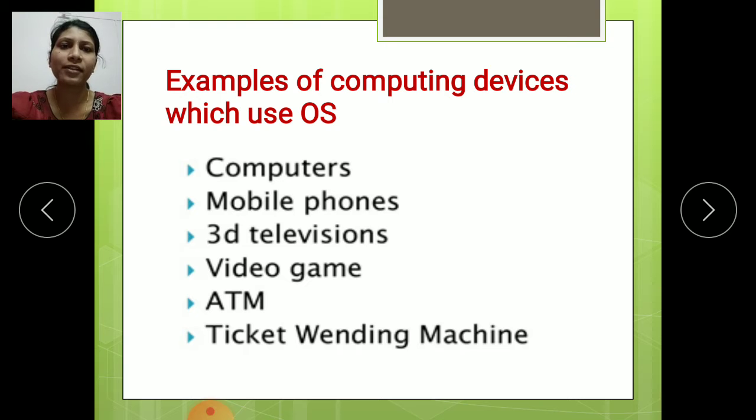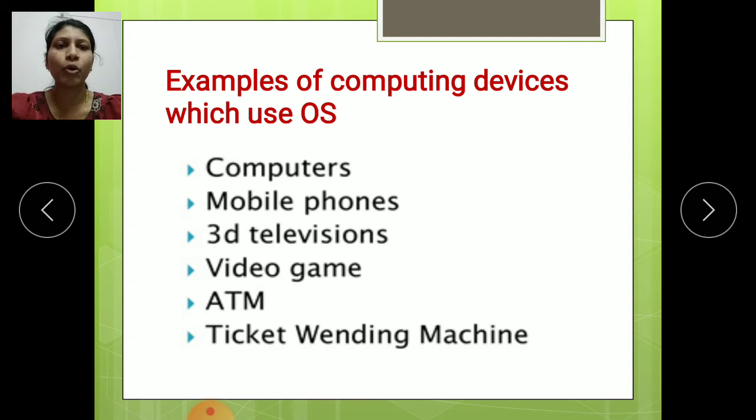You are all familiar with the Windows operating system. We use different Windows versions on computers, for example Windows 7, Windows 8.1, Windows 10. These operating systems are used for operating the computers. The operating system helps to operate the computers easily.